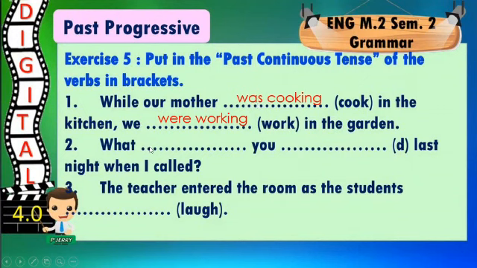Second is the question. We use were plus ing. What were you doing last night when I called? And third sentence. The teacher entered the room as the students were laughing.